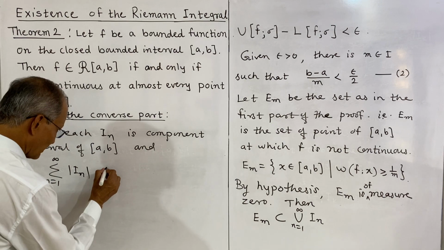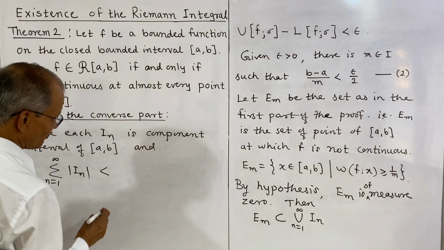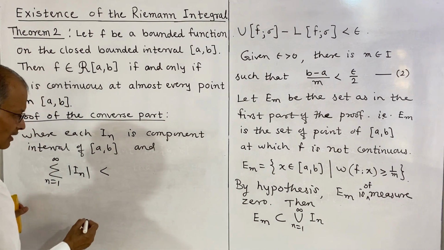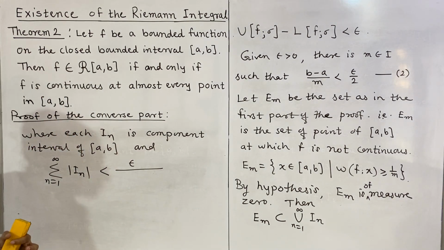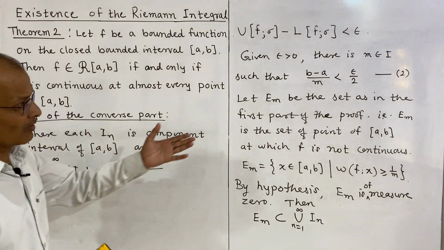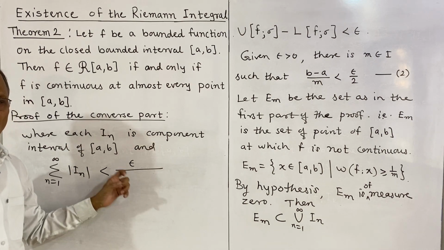So is less than some given number, and that number we can take epsilon. Here we are taking that as epsilon. Epsilon is arbitrary, so that can be selected at our choice. Here we have taken that as epsilon by 2. Here we can take it as epsilon by 4, 10, etc.